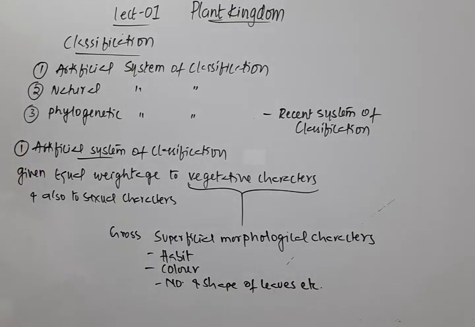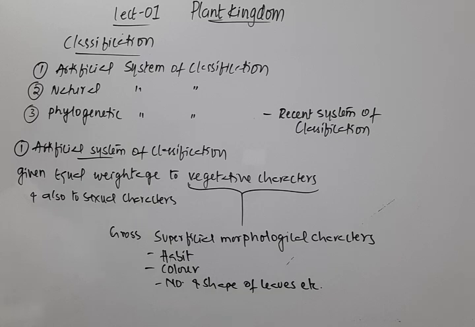So these are all called gross superficial morphological characters. We cannot rely on them because they will change in course of time depending on the environmental factors. If the environment changes, then the gross superficial morphological characters will also change. That was the problem with this artificial system of classification.